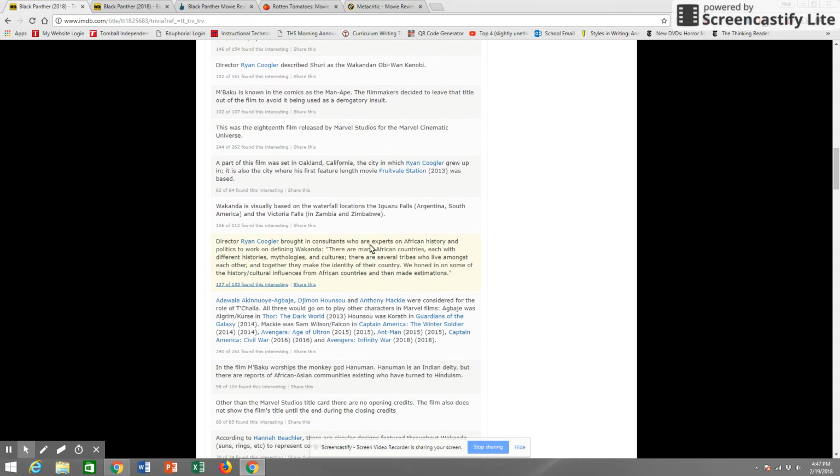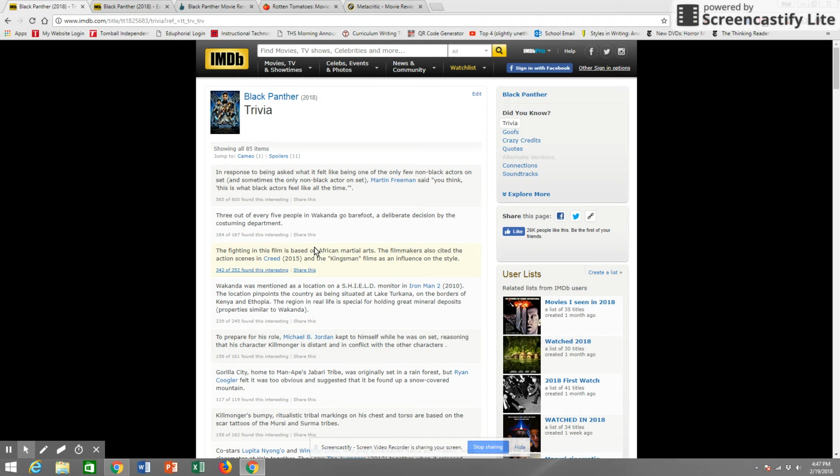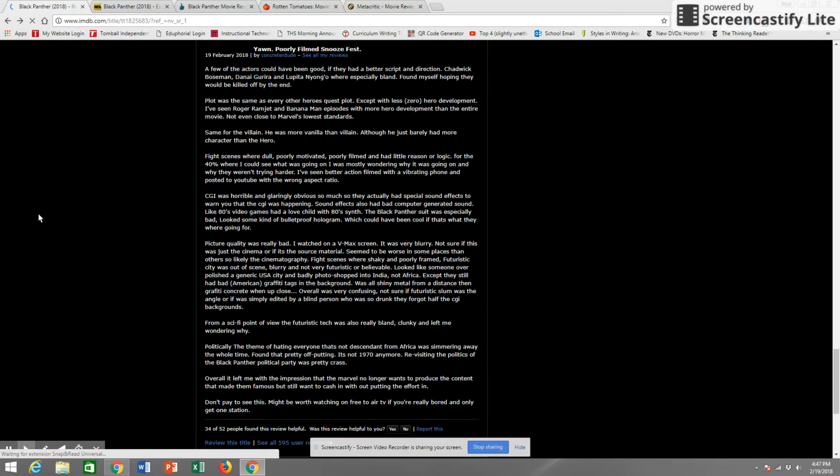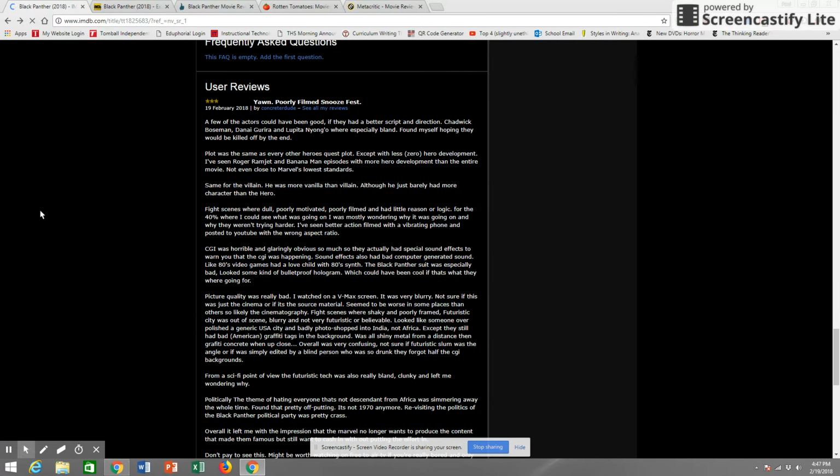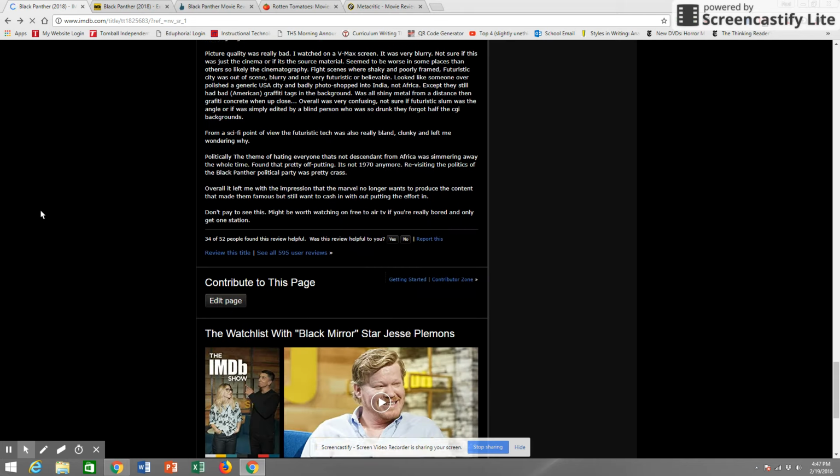For example, if I go down here, it says director Ryan Coogler brought in consultants who are experts on African history and politics to work on defining the country of Wakanda. And you can go and look at movie critics who all talk about how the fictionalized country of Wakanda seemed to really come to life in its culture and heritage in the film. So, little bits of trivia like this are great to throw into your film evaluation to give it a sense of robustness.